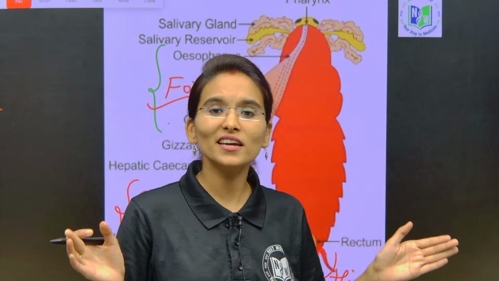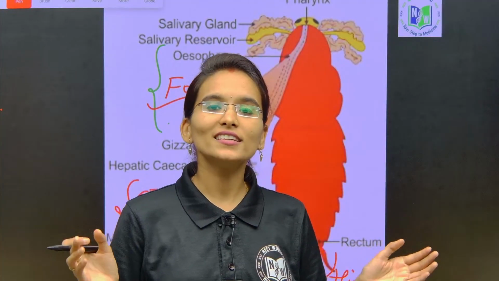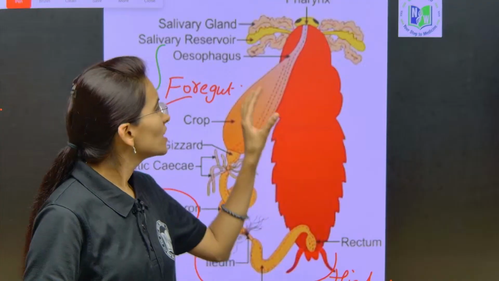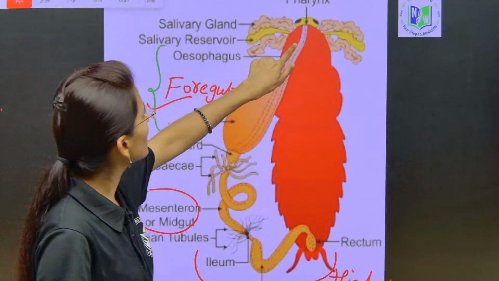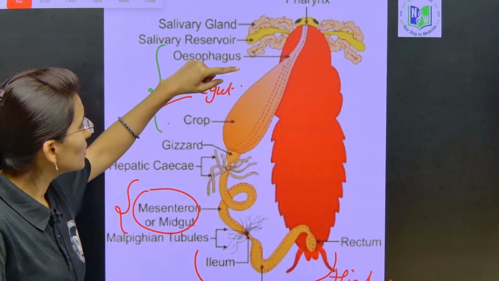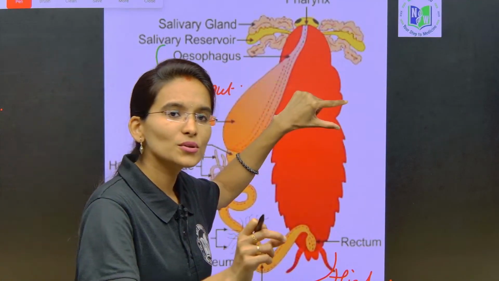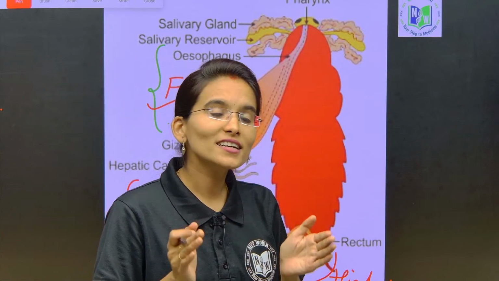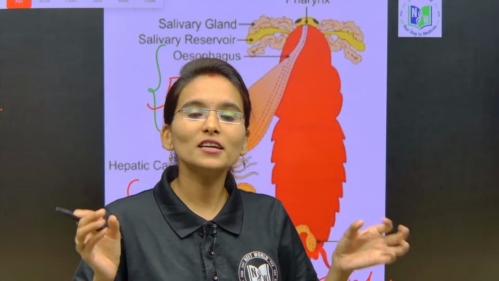The midgut is the main region where we cannot find a lining of cuticle. In the entire alimentary canal, from the esophagus to the rectum and anus, the foregut is lined by cuticle, and the hindgut is also lined by cuticle, but the midgut is not lined by cuticle.